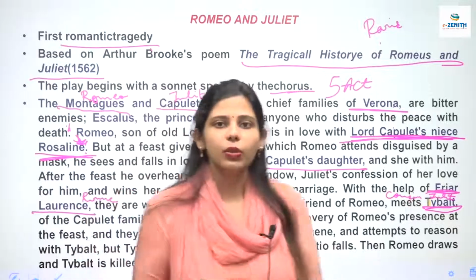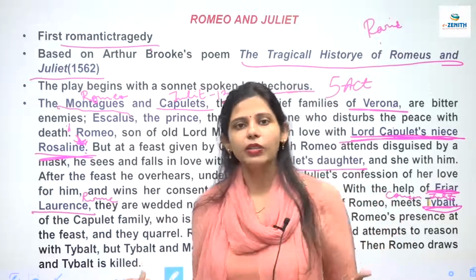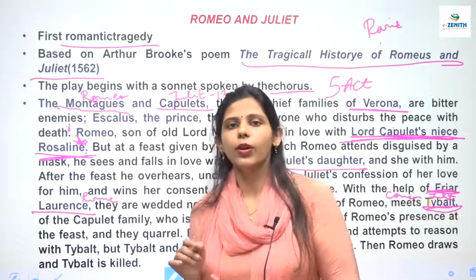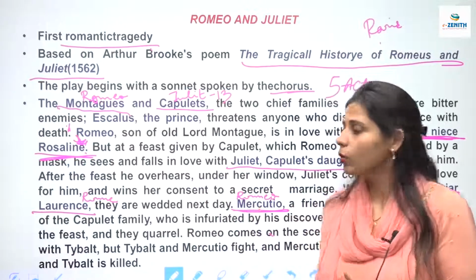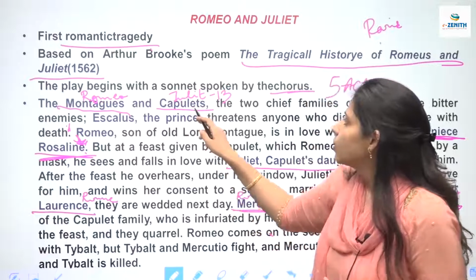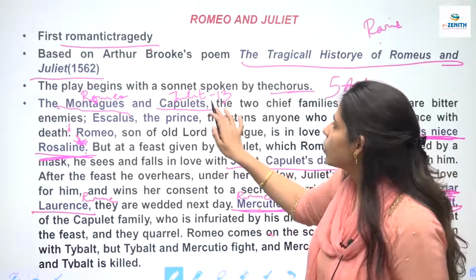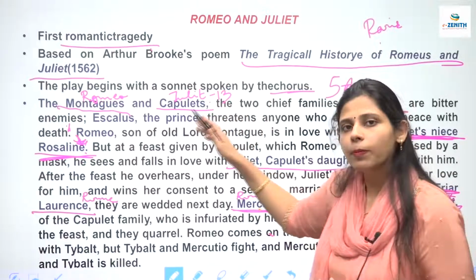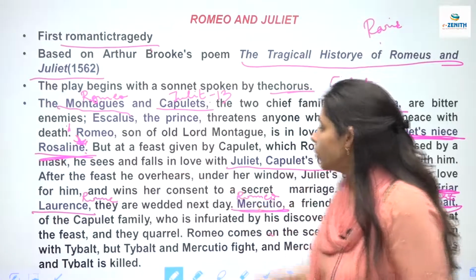he banishes Romeo from the state that is Verona, वेरोना से क्या कर देते हैं, इनको बैनिश कर देते हैं, and tells him to go out of Verona, कि अब आप वेरोना में नहीं रह सकते because you have killed this Tybalt who is a member of Capulet family and the brother or the cousin of Juliet. तो इनको ये निकाल देता है.